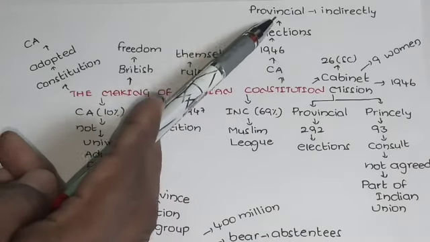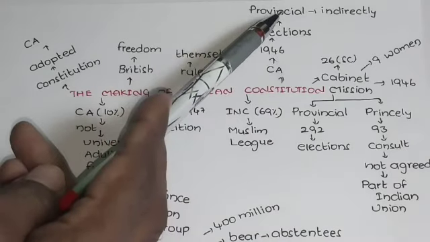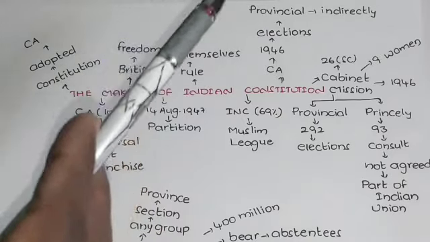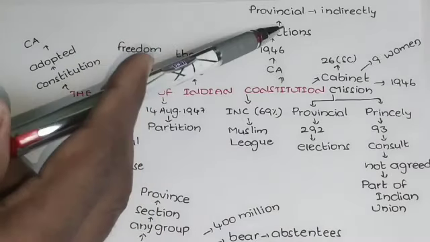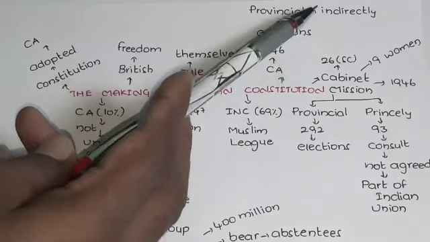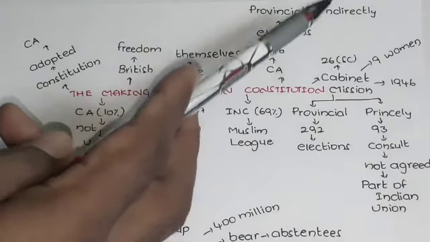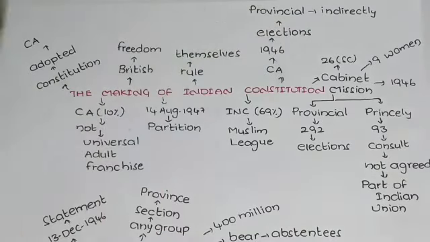In these provincial assemblies, they conducted elections, and those elections were indirect. It means not all the people voted here.